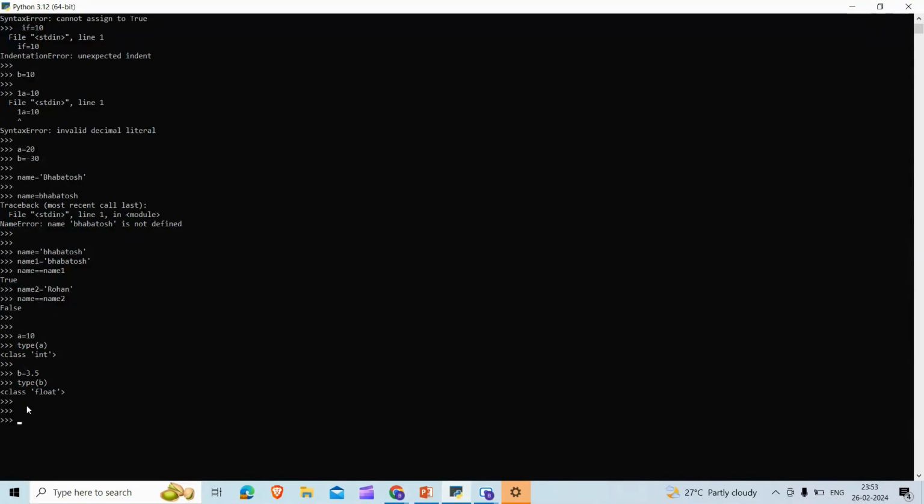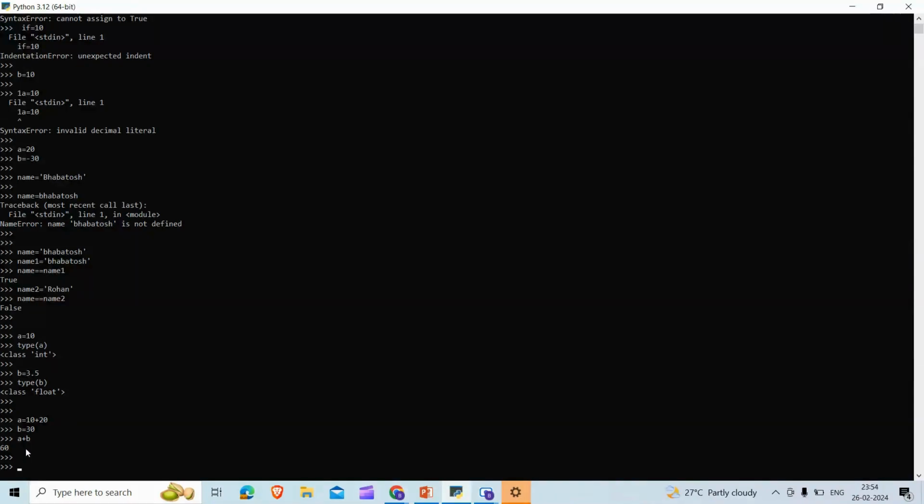So now let's say a equal to 10 plus 20, b equal to 30. So a plus b is 60. So here 10 plus 20 is 30, 30 plus another 30 is 60. So we have used the equal to operator and the plus operator.